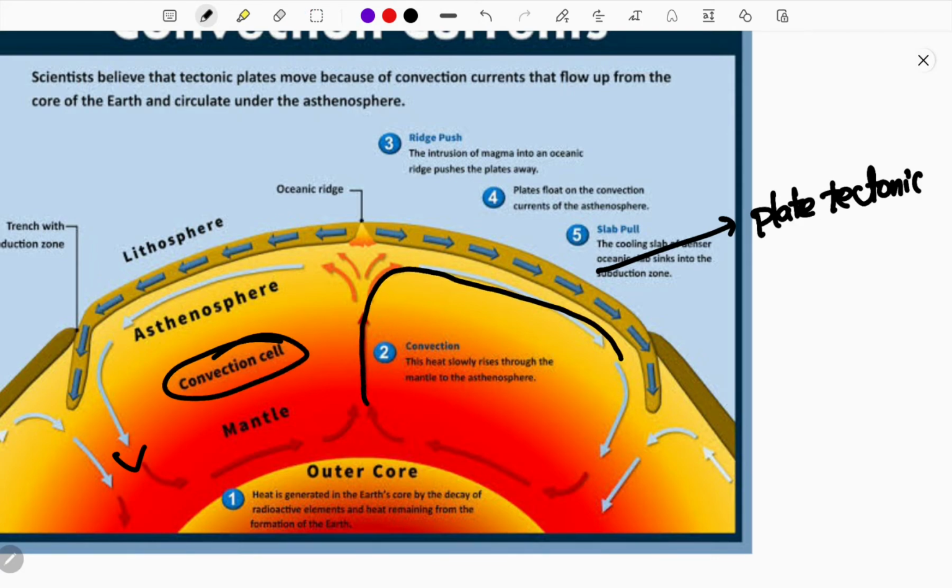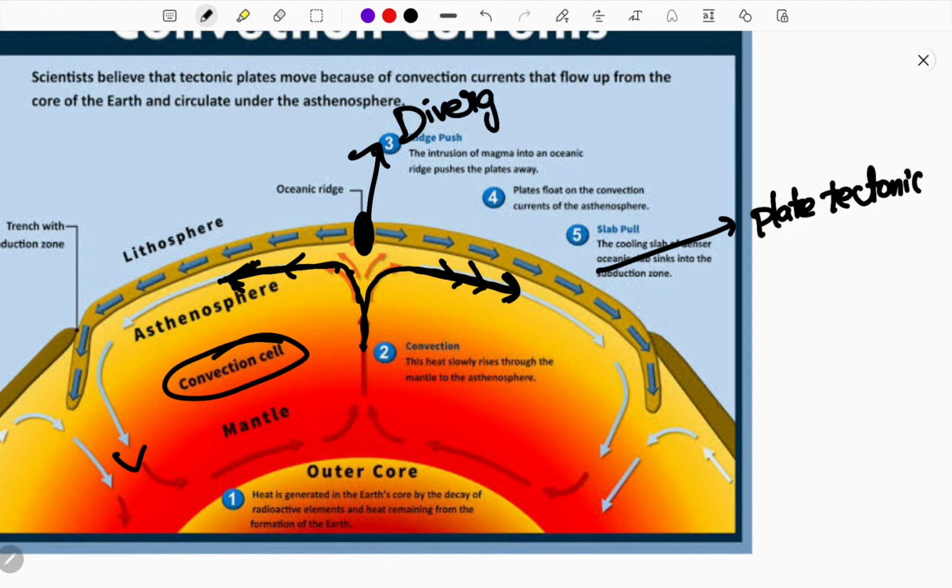Based on the movement, if the convectional currents inside the asthenosphere or mantle move in opposite directions to each other, clearly observe this image. If both move to opposite sides, then there is a point called the divergent plate boundary. Why?